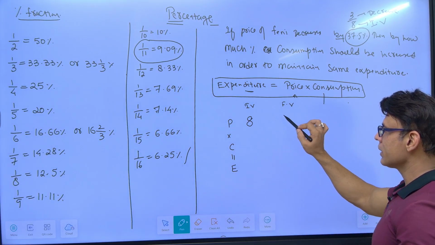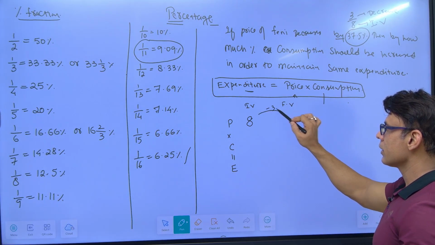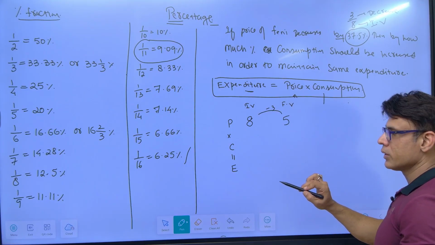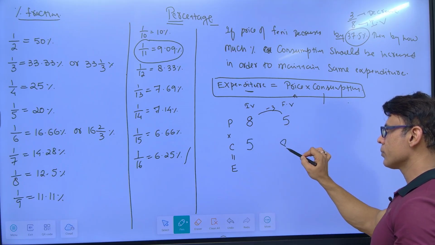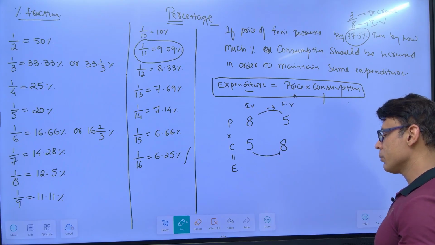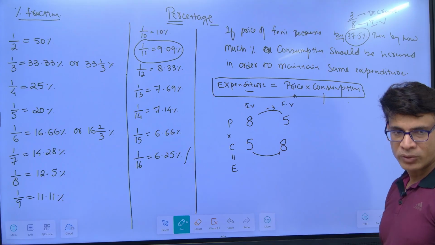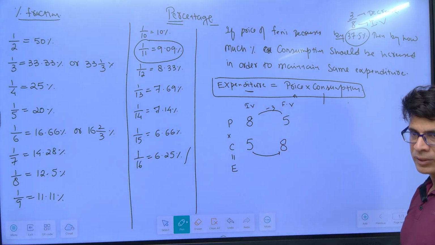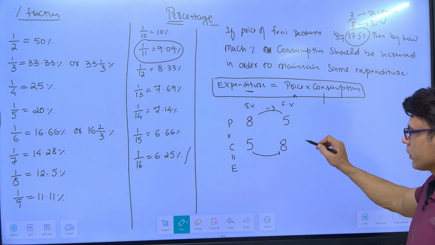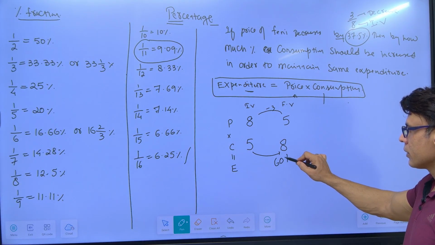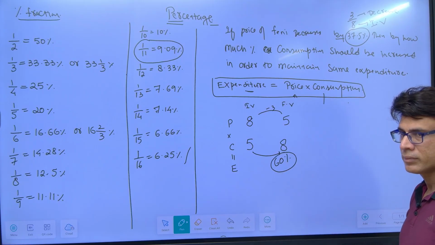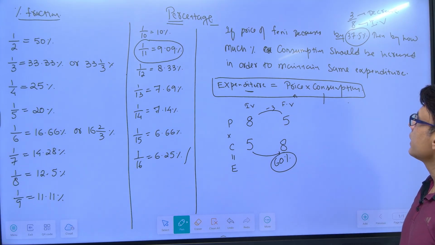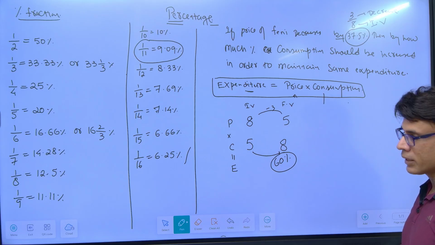If 8 decreases by 3, it will become 5. So if price is becoming from 8 to 5, consumption should become from 5 to 8. That means there is an increase of 3 over a base of 5, which is 60%. So the government cannot decrease the price of penny by 37.5%, consumption will increase by 60%.